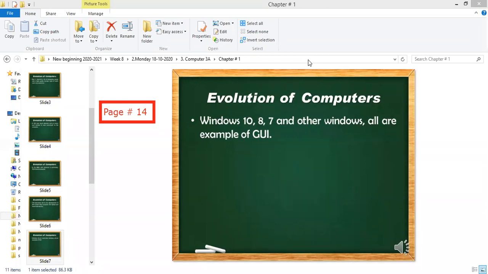Very good. So for example, if I ask you this question in the next class, what are the examples of GUI? Or can you give me some examples of graphical user interface? The answer would be Windows 7, Windows 8, and Windows 10. If I ask, can you tell me some examples of GUI? The answer would be Windows 10, Windows 8, or Windows 7. So it's very easy.